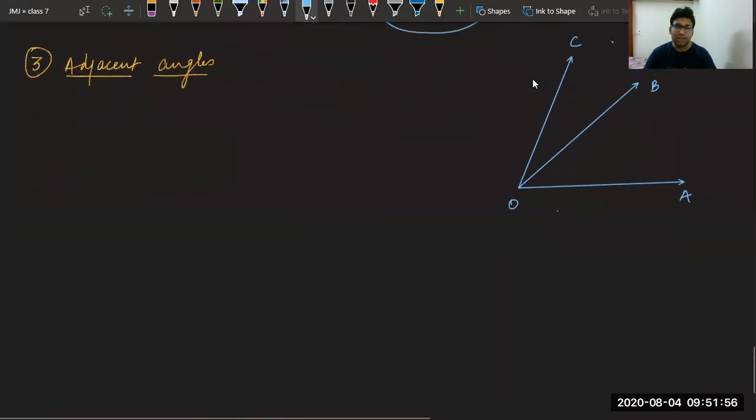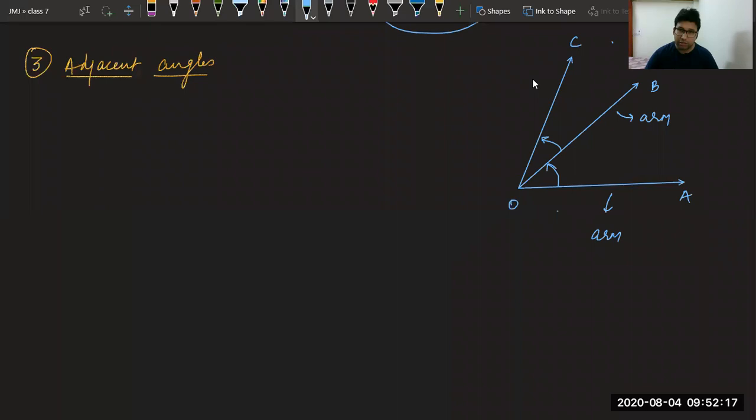Now, what is an adjacent angle? Before that, let us understand. This is arm. This is also an arm of the angle. We know angle AOB has 2 arms, OA and OB. Similarly, this angle also has an arm, OC and OB.